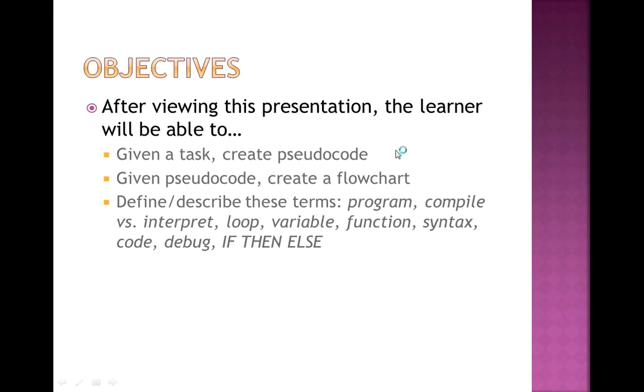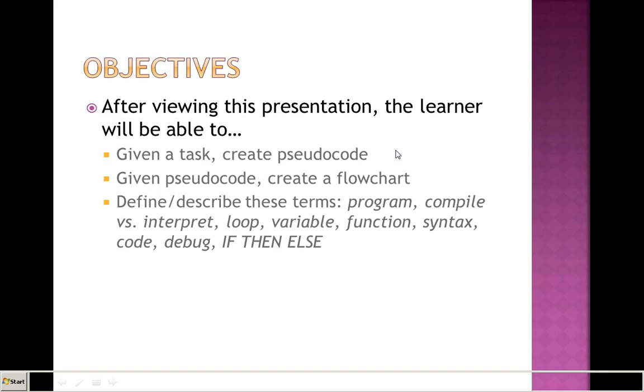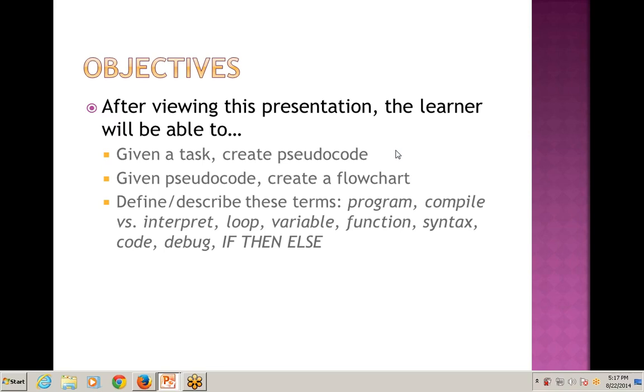There is a term pseudocode that is used in programming. So whenever I give a task, you are supposed to create the pseudocode. Then, given the pseudocode, create a flowchart. There is another concept in programming, that is a flowchart. So whenever I give the pseudocode, you are supposed to create the flowchart. There are multiple processes like task, pseudocode, flowchart.